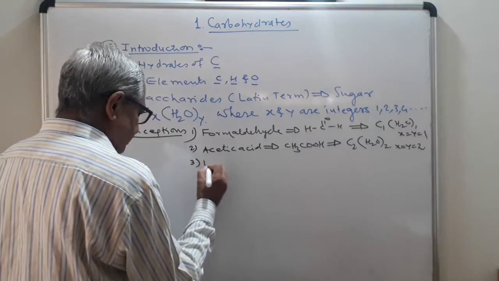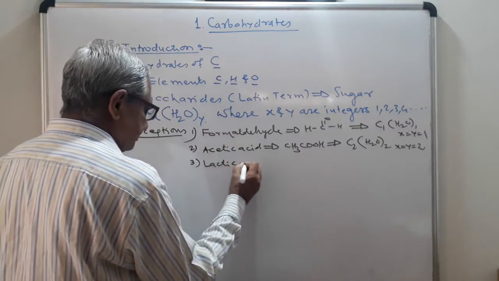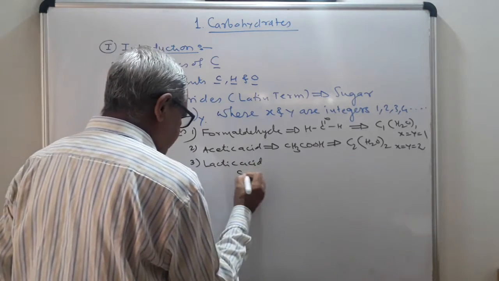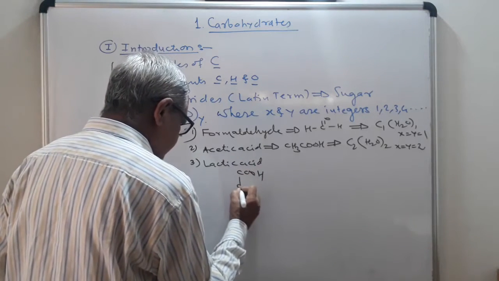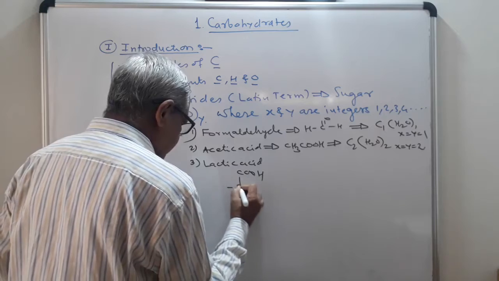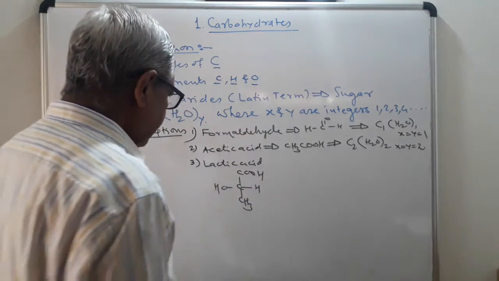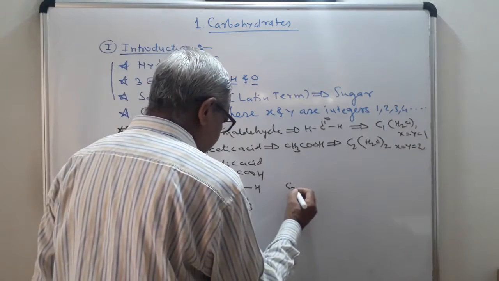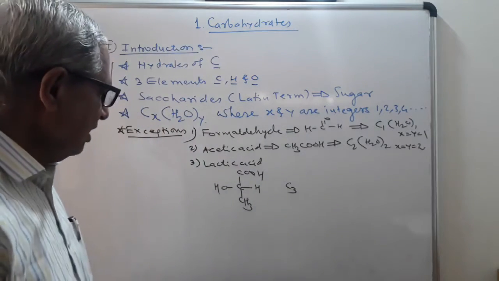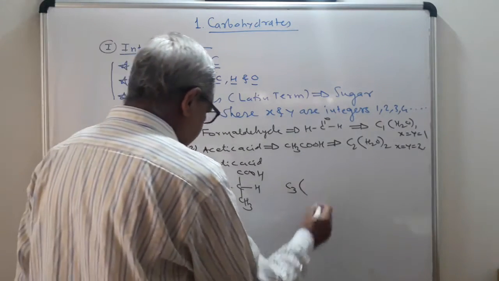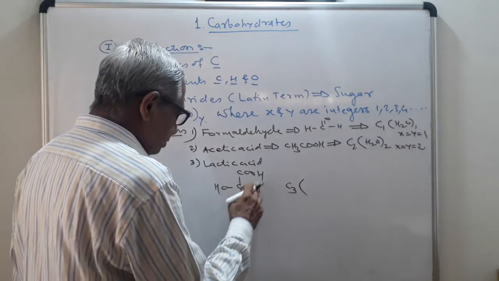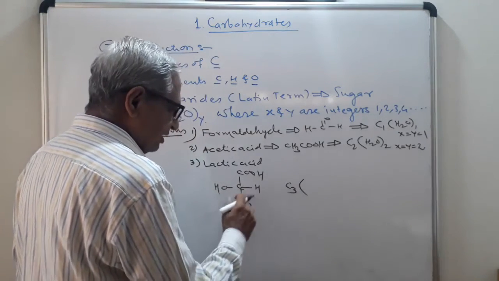Third example is lactic acid. The structure of lactic acid is CH3, CHOH, COOH. Now, it contains how many carbon atoms? 3 carbon atoms. How many hydrogen atoms? See here, 1, 2, 3, 3 plus 3, 6.